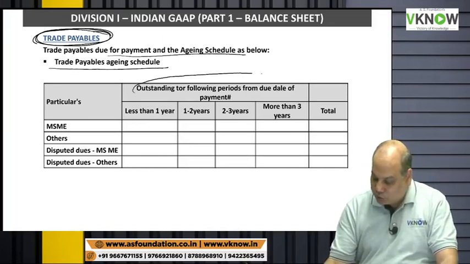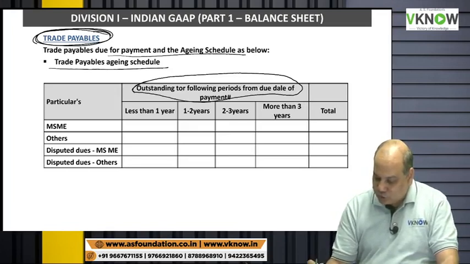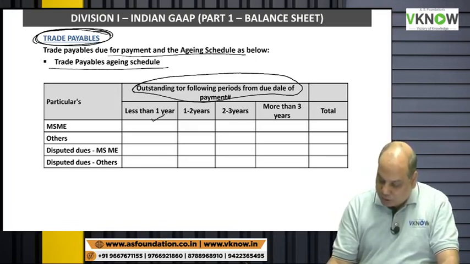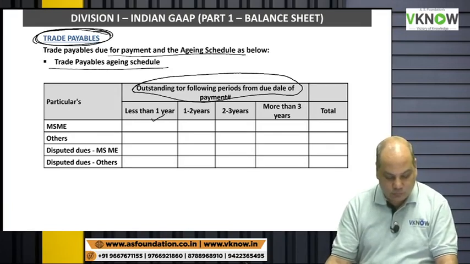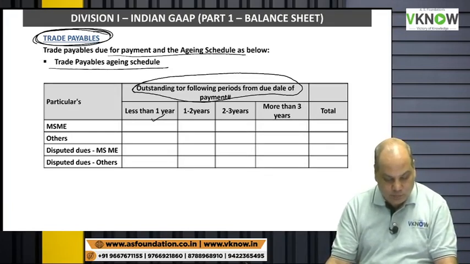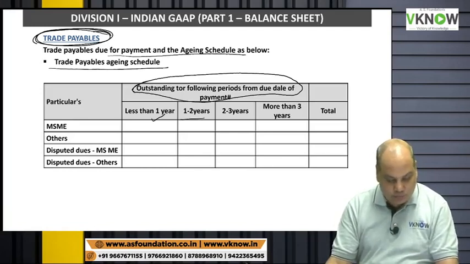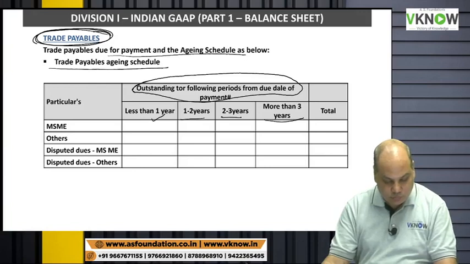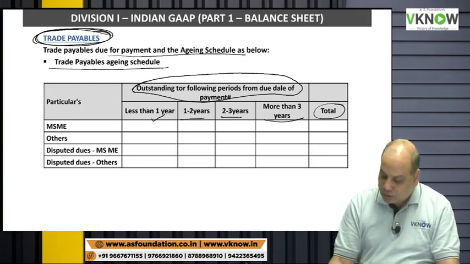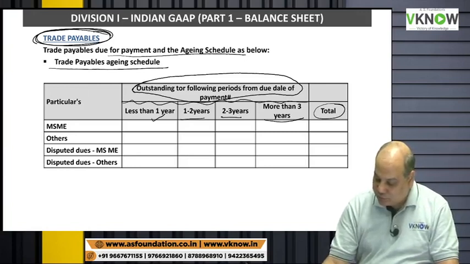You will divide the total amount of money due to trade payable into less than 1 year, 1 to 2 years, 2 to 3 years, more than 3 years, and total. This will help us to understand what is the maturity of this creditor.